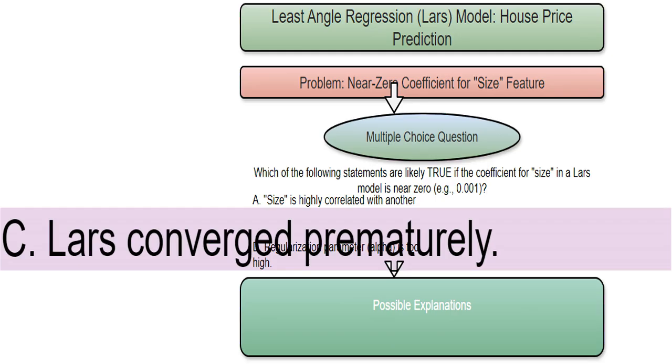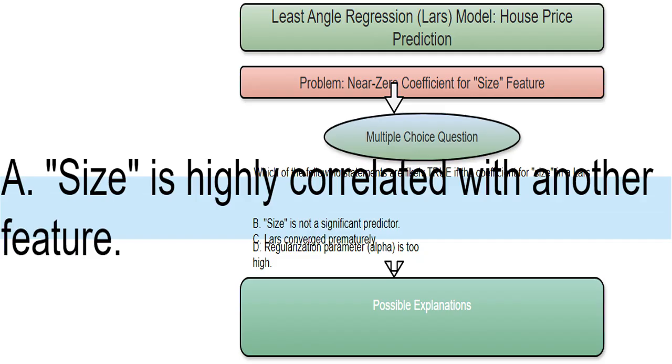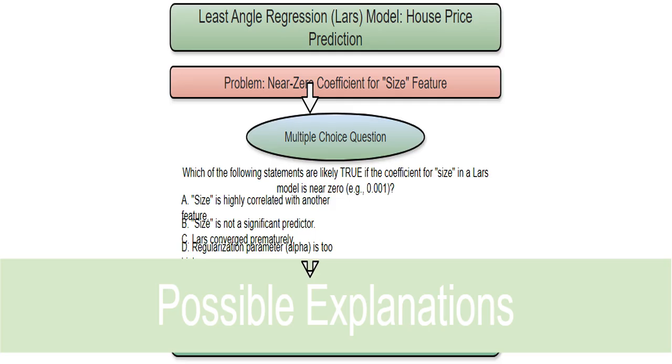Think of it like a detective story. We're investigating the clues to understand what happened. This is a multiple-choice question, designed to test our understanding of the factors affecting the coefficients in a linear regression model and specifically how least angle regression works. This is the question which asks us to consider all of the explanations together and select those which are most likely to be accurate. Lars, short for least angle regression, is a sophisticated technique used to predict house prices based on input features like square footage and the number of bedrooms.